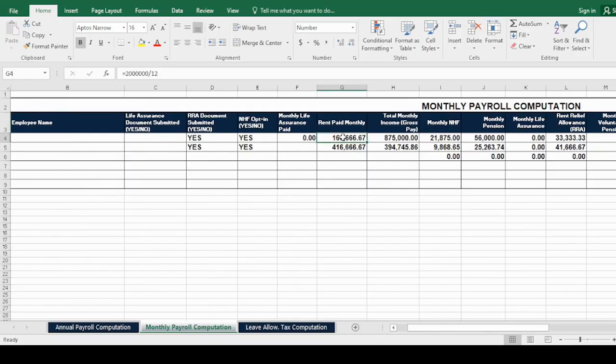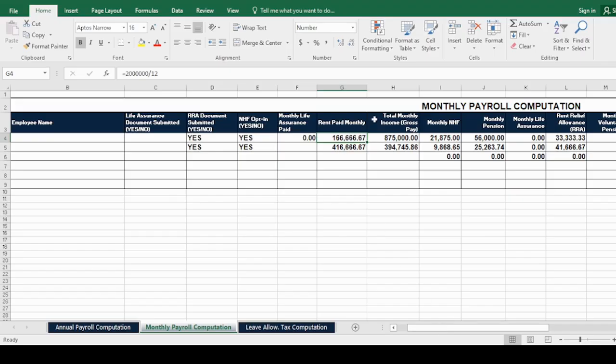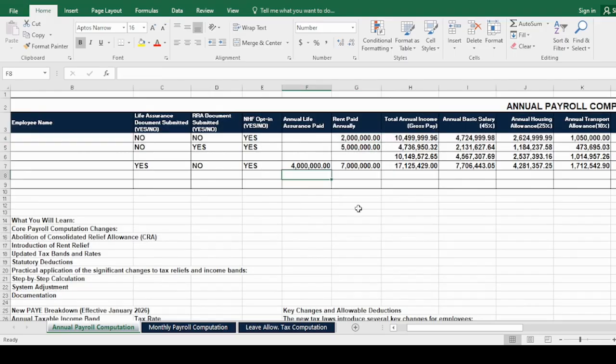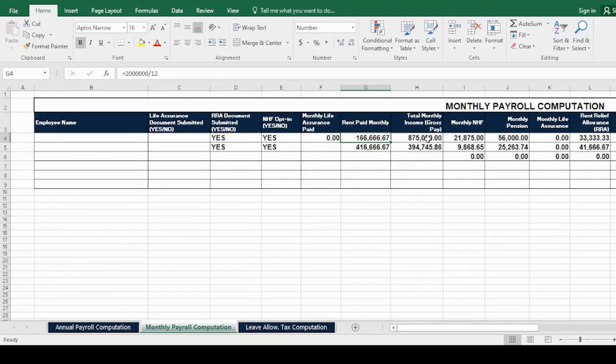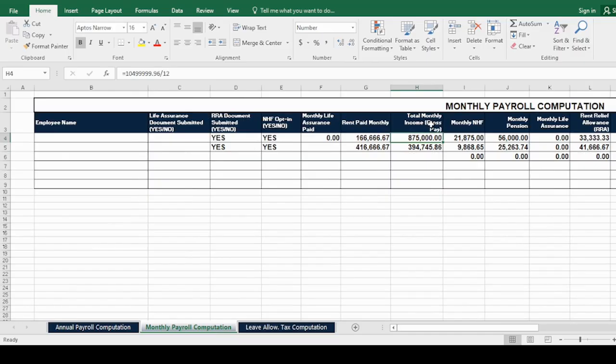So what we've simply done is, for the total annual rent paid, we divide the 2 million by 12, and also for the total monthly income, we divide the amount here by 12 to give us the monthly total income.